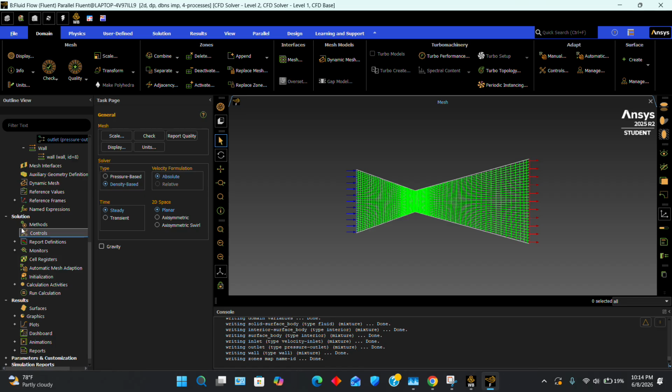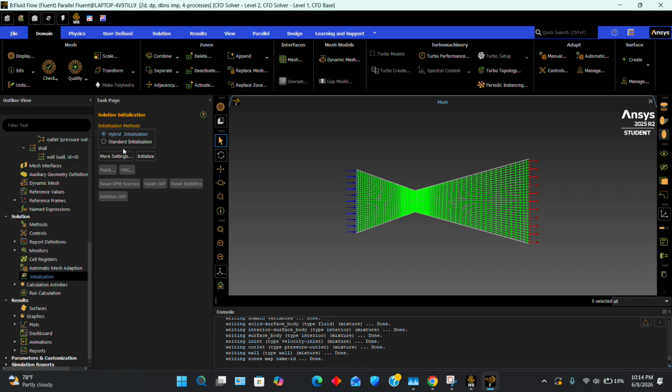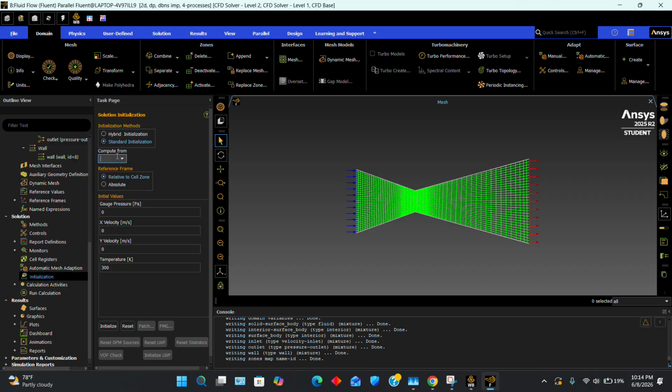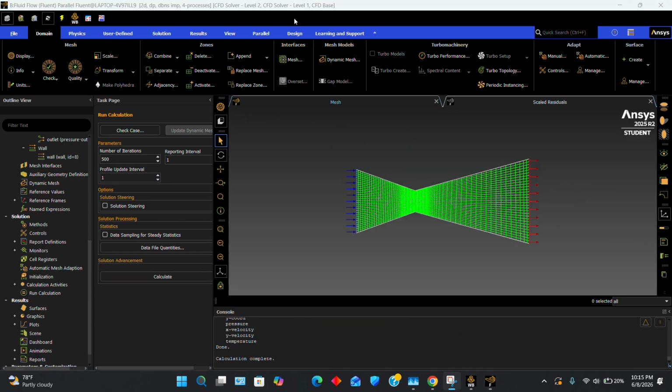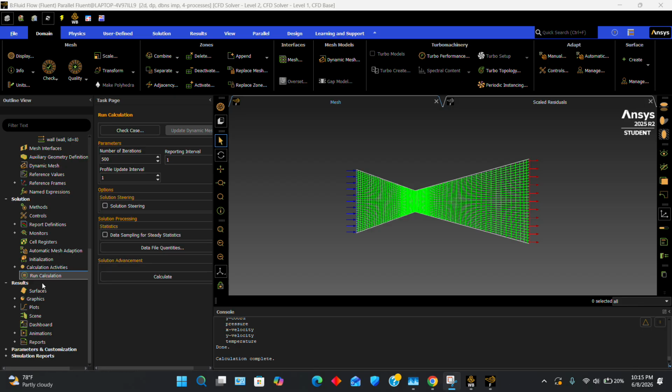And then we're going to come to initialization, standard initialization, compute from inlet. These both look right, so we'll initialize. Run calculation, we're gonna do 500 iterations. And yeah, we'll just calculate now. So now the calculations are done.